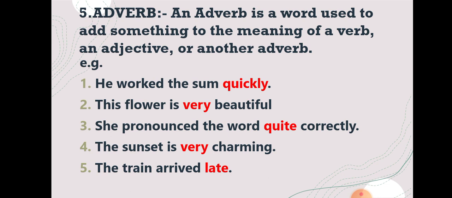Number 4, the sunset is very charming. How is the sunset? Charming. So charming is an adjective. And how charming? Very charming. So very is an adverb. Here in the fourth example, students, the adjective is qualified by the adverb very.